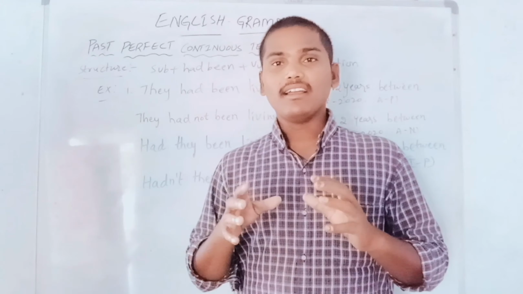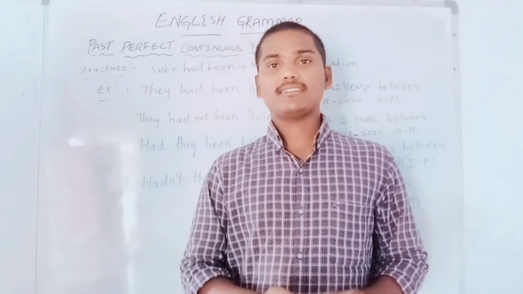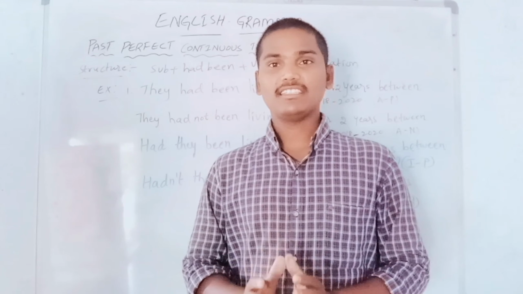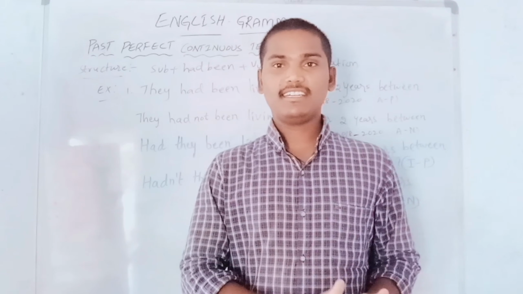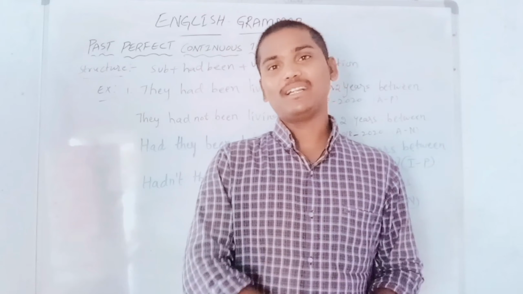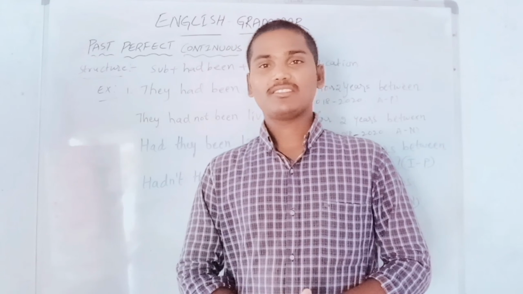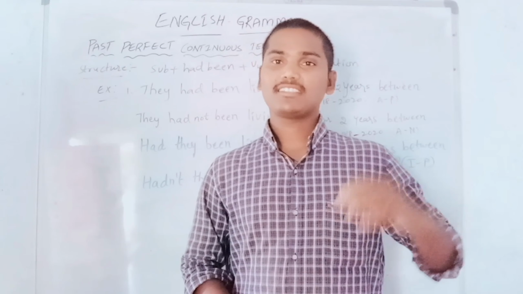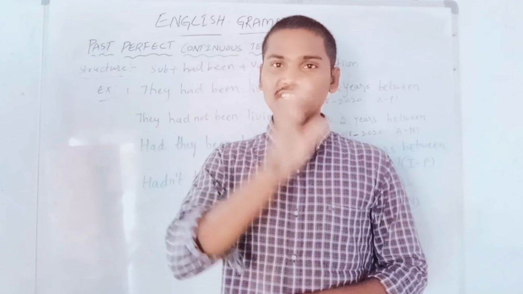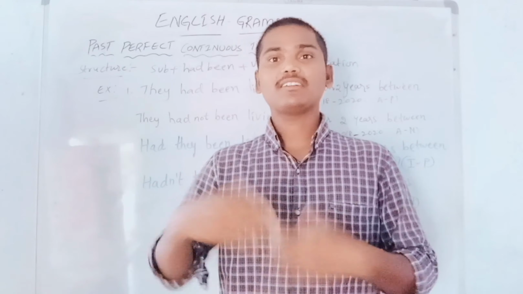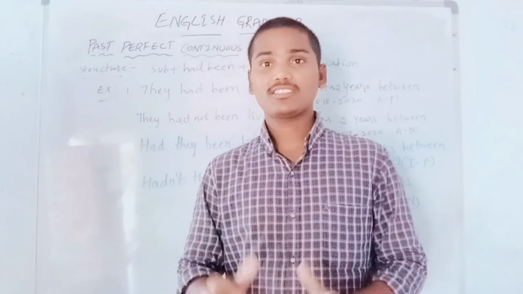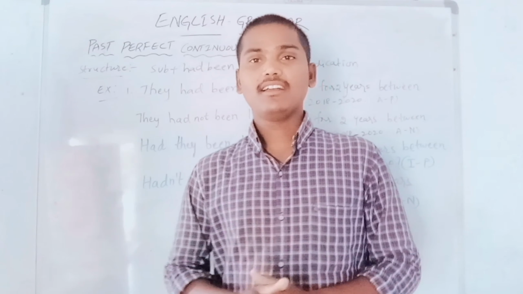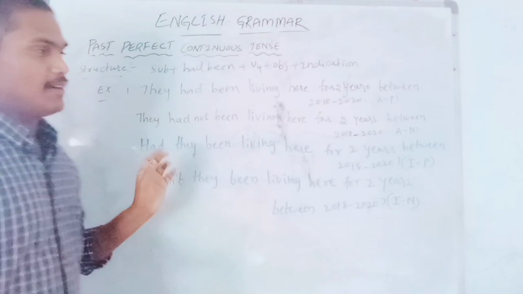Past perfect continuous tense indicates an action which started, continued and completed in the past. Basically, in this tense, the action was started, continued for some time and completed in the past. All those kinds of expressions we express in this tense. Already I have written one example on the board.